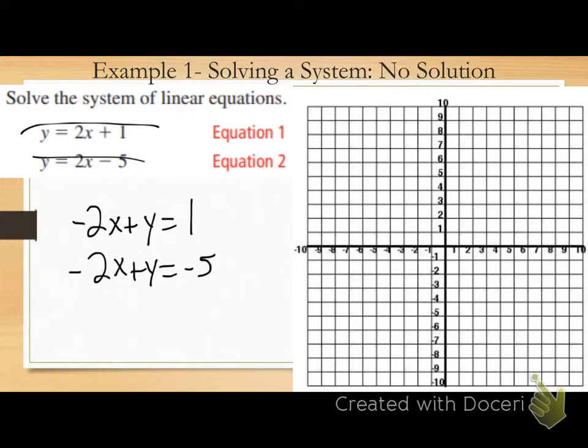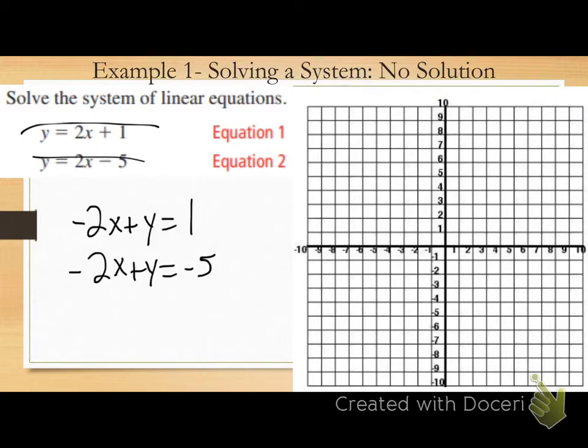Okay, elimination. This should be the freshest on our brains right now because we just did 3 days over it before today. What do I need to happen in order to use elimination, to eliminate a variable? Same number, opposite sign in front of one of my variables, right? Do I have same number, opposite signs in front of one of my variables right off the bat? No. Do I have same number, same signs? Yes. Yeah, I do. So how do I change one of those signs on one of my variables?